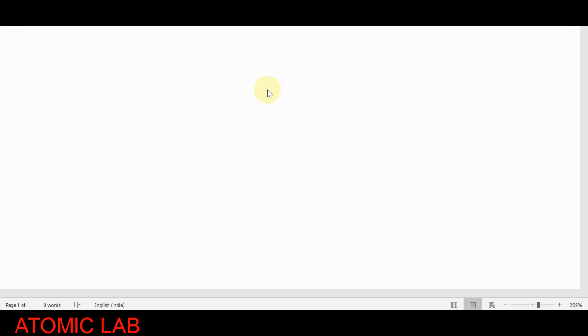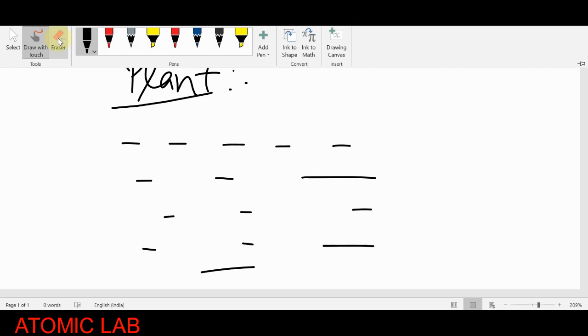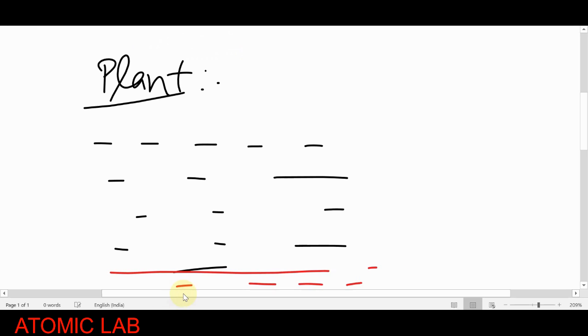Similarly, if we talk about plants, you have seen plants grown in ponds, lakes, and rivers. They generally grow in different ways. If we classify them, suppose this is the level of the water. I'm just drawing it, and this is the surface of the soil inside the water. Suppose this is the soil layer.